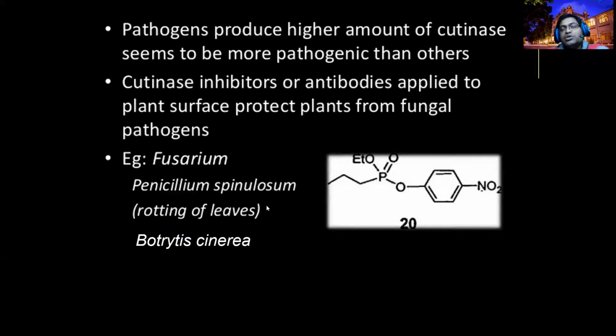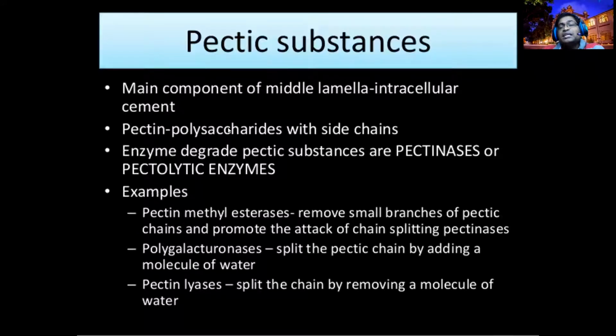Penicillium and Botrytis cause mold diseases and rotting. The rotting we see as a symptom is because the structural components, cutin, hemicellulose and cellulose, are disintegrated. That's what you are finding in rot, right? Then pectic substances and other components, right?